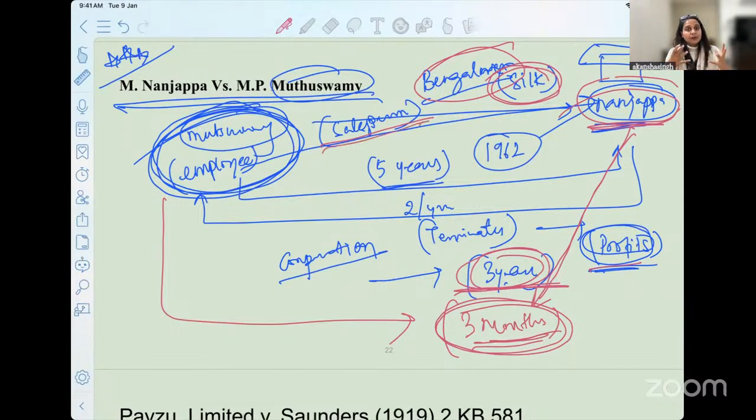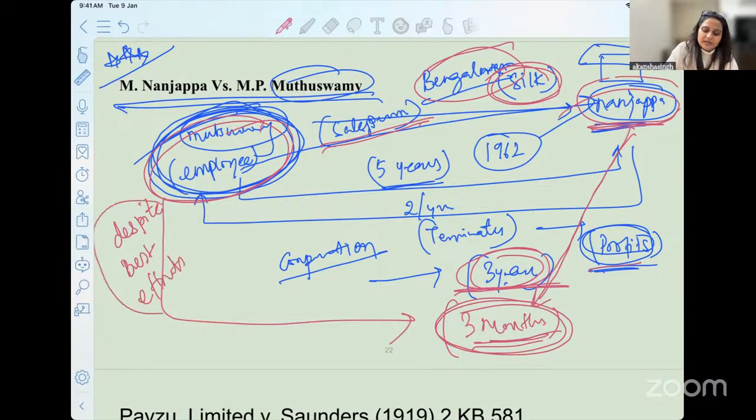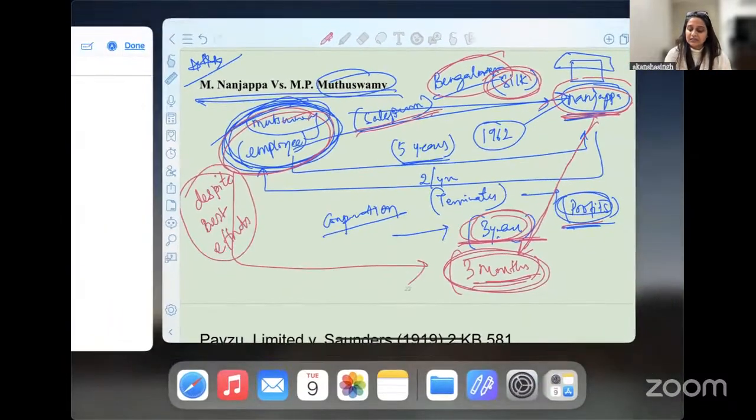All these are questions of fact, right? And that is how you decide and you write your answer. In DJS, a question of this sort was asked, but they changed the fact at the end. They said that despite his best efforts, the employee is not able to find any other job. Now, how will you assess damages in that given situation? So it is very important to read the facts in their totality.